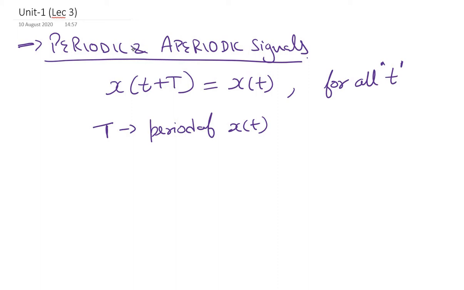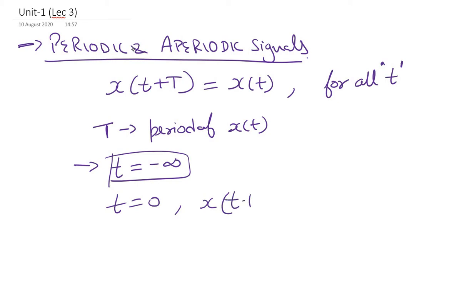And for this reason, a periodic signal must start at time t equal to minus infinity. Always remember, a periodic signal starts at time t equal to minus infinity. If it is started at some finite instant, let's say for example at time t equal to 0, let us analyze the scenario and see what will happen. The time shifted version of the signal will be x of t plus T, where capital T is the time period.